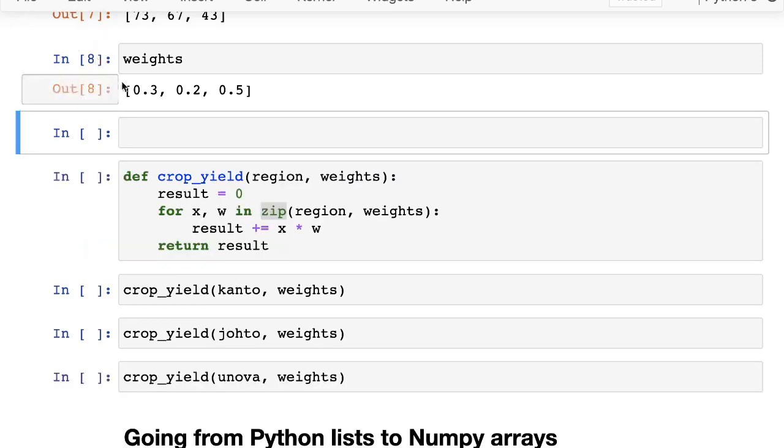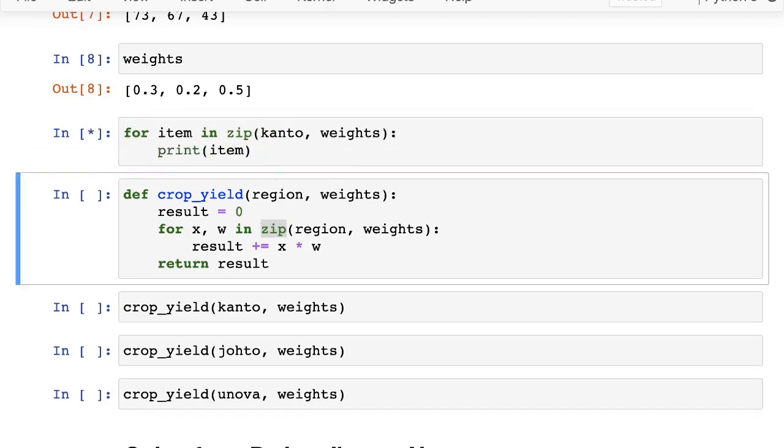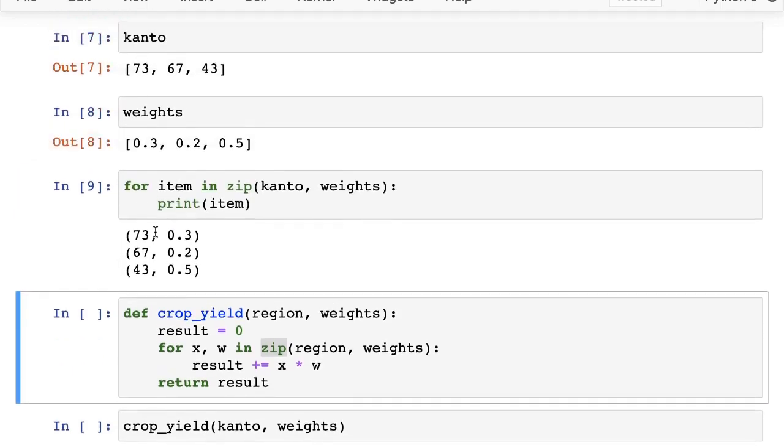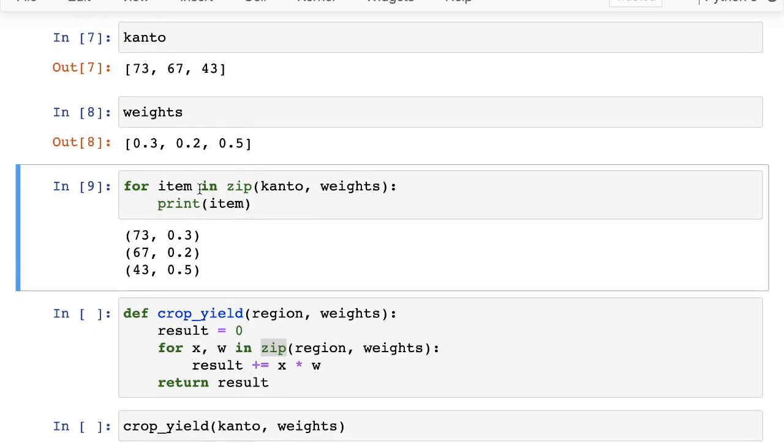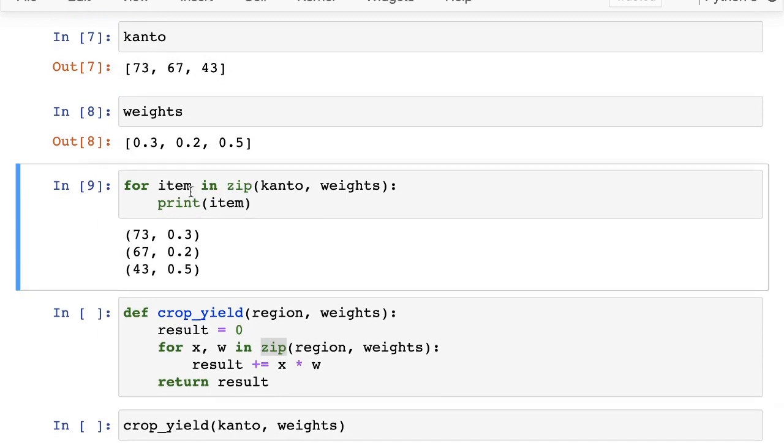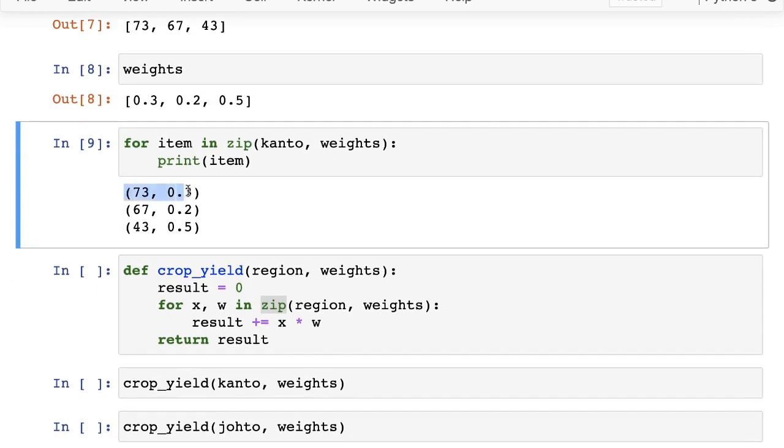So we say for item in zip Canto and weights, we simply print the item. It turns out that it creates pairs out of the two lists. So it returns 73 and 0.3, 67 and 0.2, 43 and 0.5. Since these are pairs, or what we call tuples in Python, these tuples can be converted into variables.